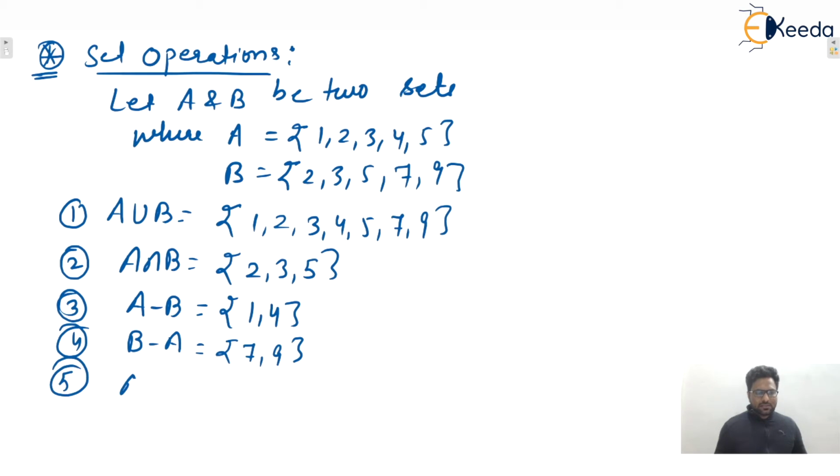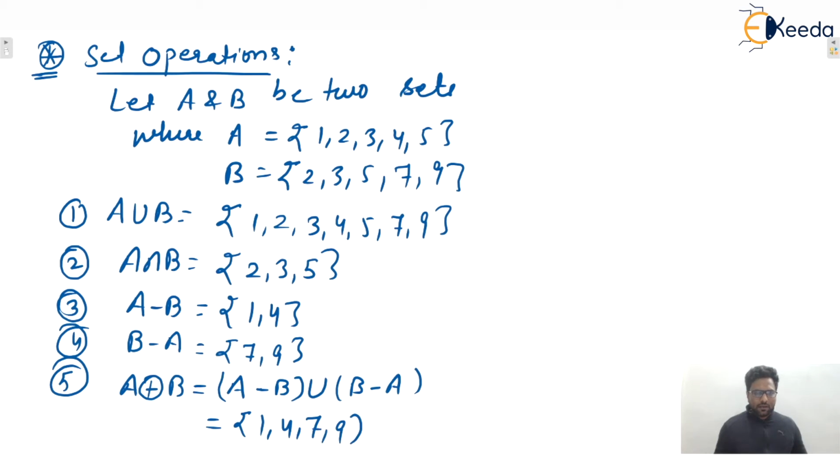And finally, what is the symmetric difference? Symmetric difference or XOR between A and B, that will be A minus B union with B minus A, isn't it? So this one will be 1, 4, 7, 9, isn't it? Remember guys, one more representation is there for set difference. Sometimes it is also written as A backslash B, the meaning is A minus B, isn't it? That is an important representation of set difference. I hope this one is clear to everyone.